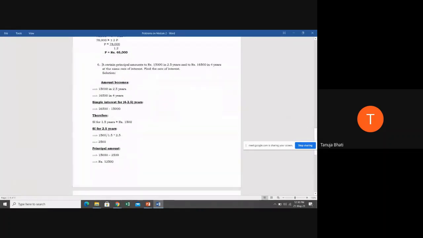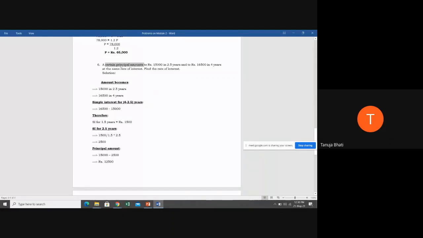A certain principal amounts to rupees 15,000 in 2.5 years and rupees 16,500 in 4 years at the same rate of interest. Find the rate of interest. Now, can anyone tell me what information is given in this problem? A certain principal amount means we do not know the principal amount. We have to find out the principal amount.